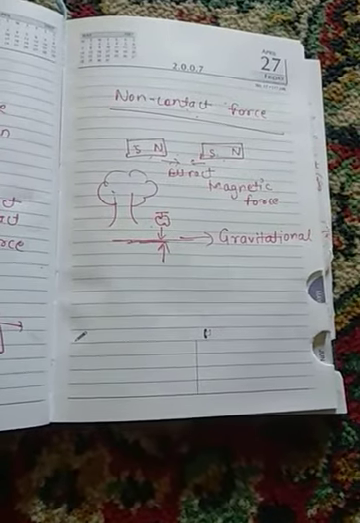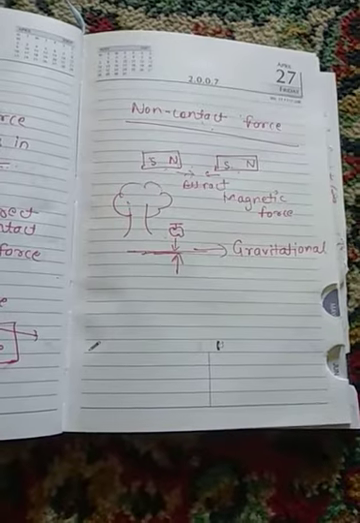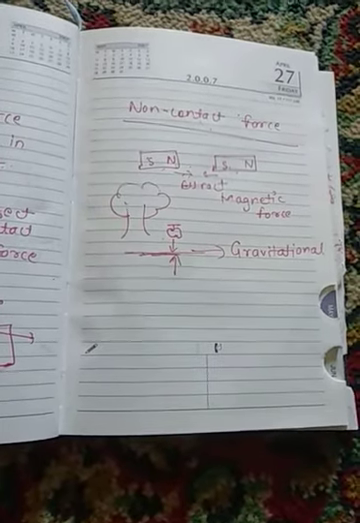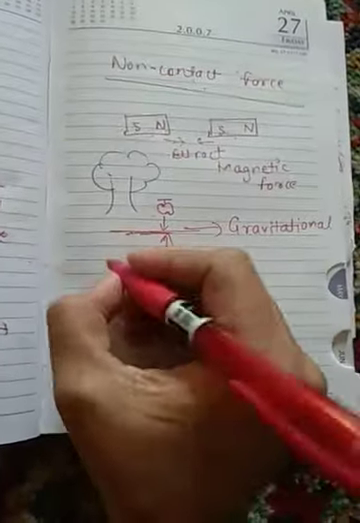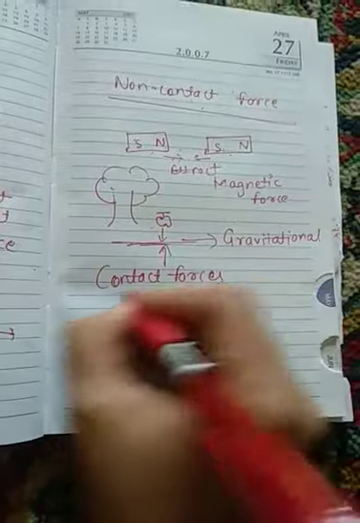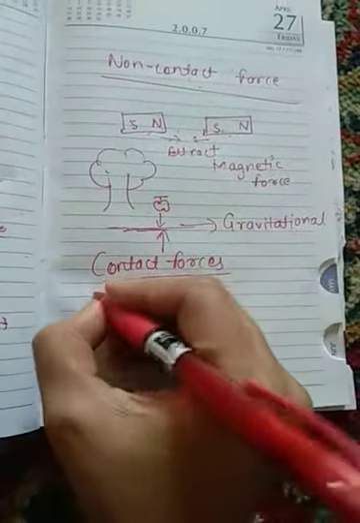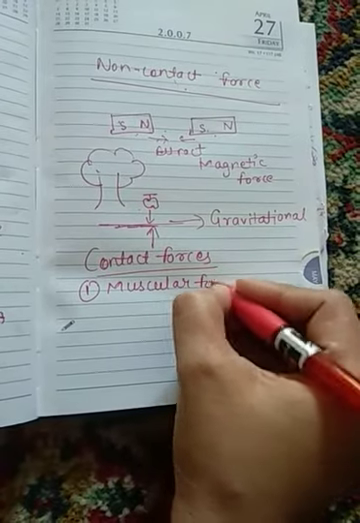So in this chapter we are going to talk about all these forces, four forces: muscular, frictional, gravitational and electrostatic. Let us now talk about the contact forces in detail. The first contact force that we will discuss is muscular force. It is the force which is due to the action of muscles.